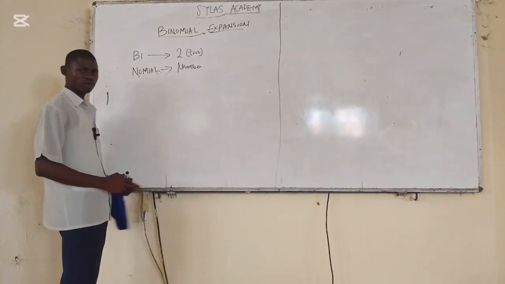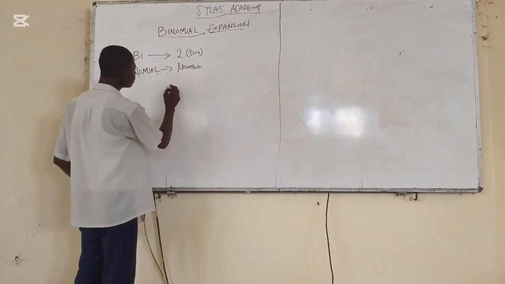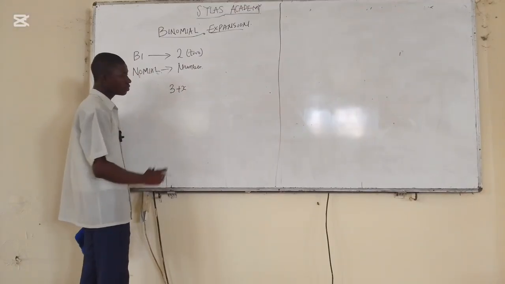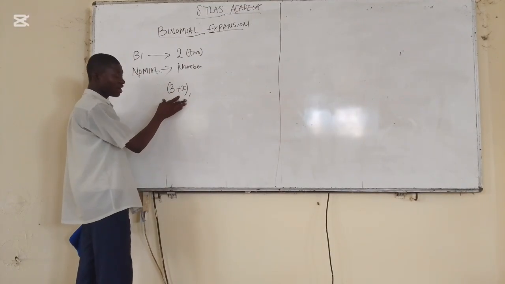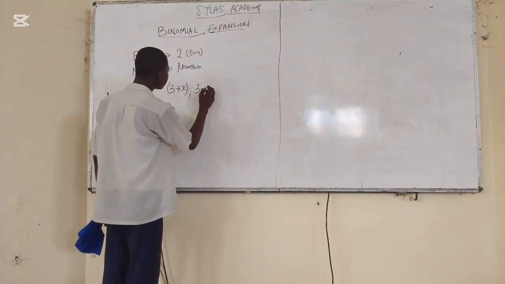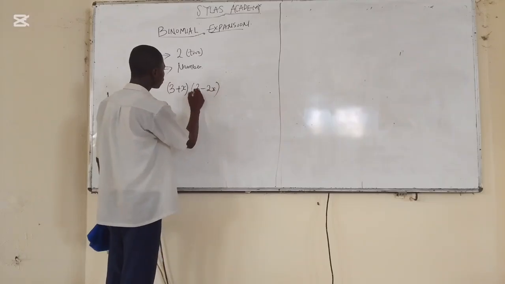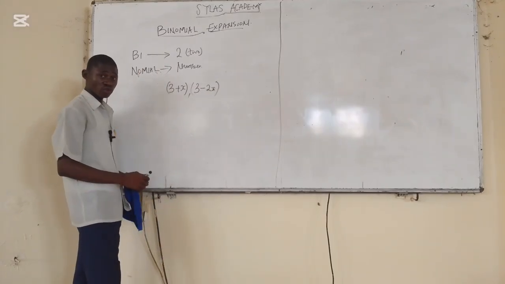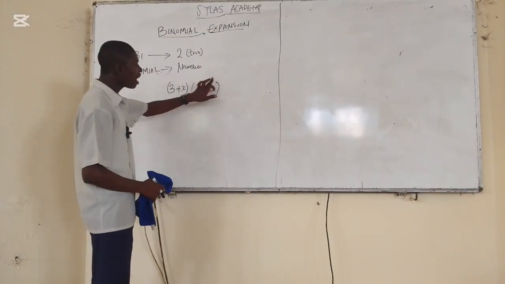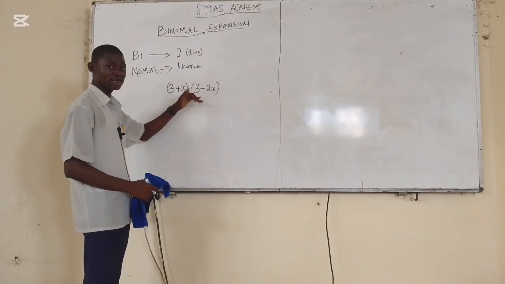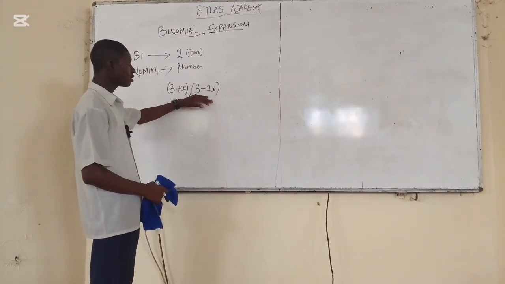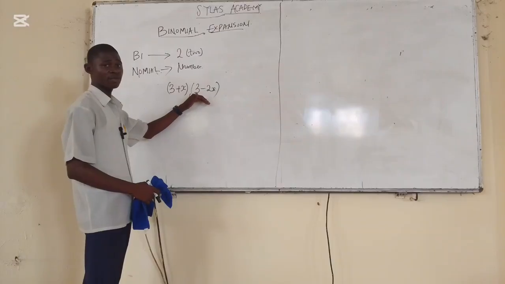What are examples of these numbers? You can have 3 plus x. Are you following now? It's an example of binomial expansion. You can have 3 minus 2x. All these are examples. They are two numbers, this one and this one. Binomial expansion can never have more than two numbers in the bracket, or even alphabets in a bracket.